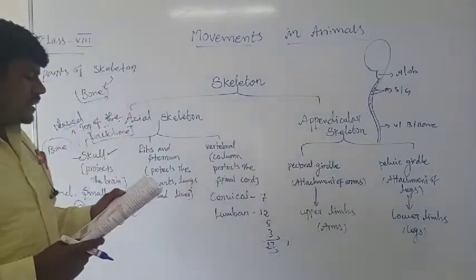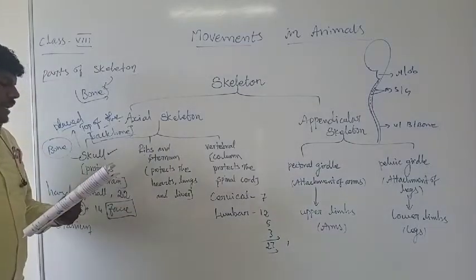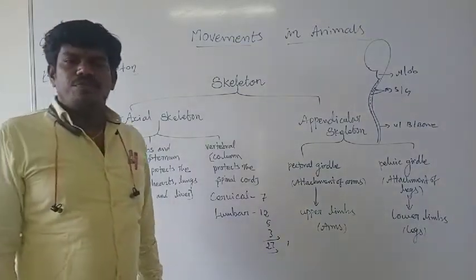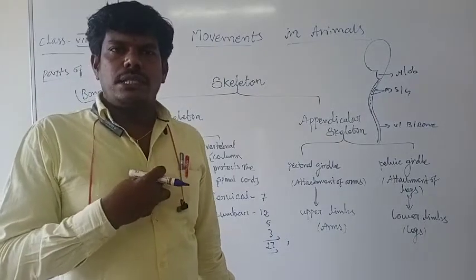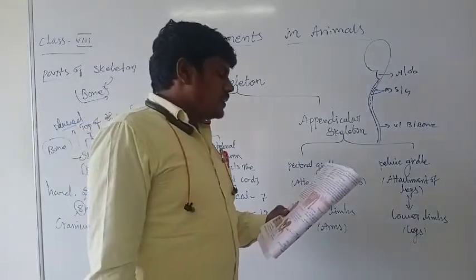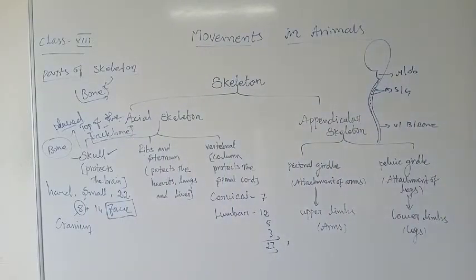And the sternum or rib cage. This is the rib and sternum. The rib cage occupies the chest region, at the front of the body. And it is a cone shape. The structure is made up of 12 pairs of rib bones.